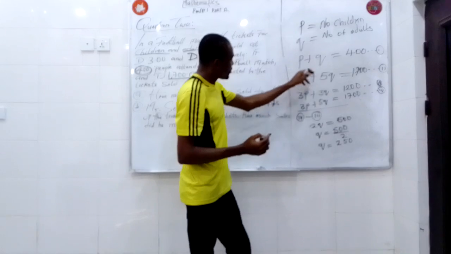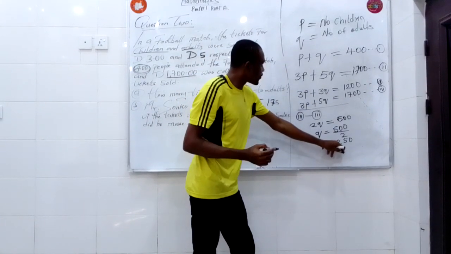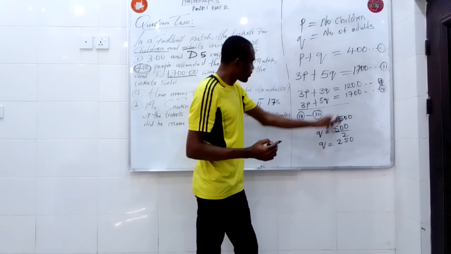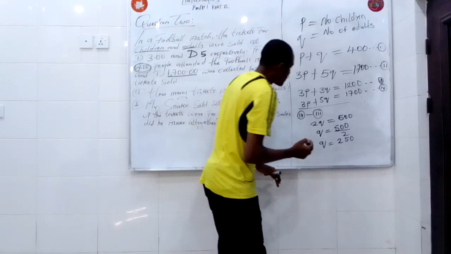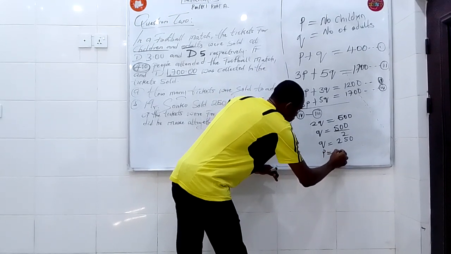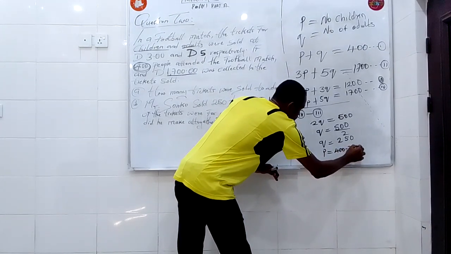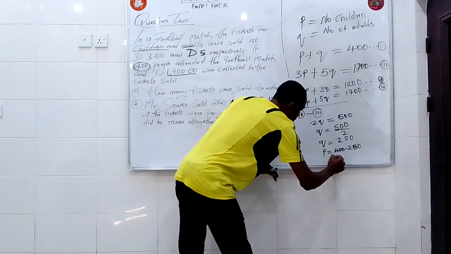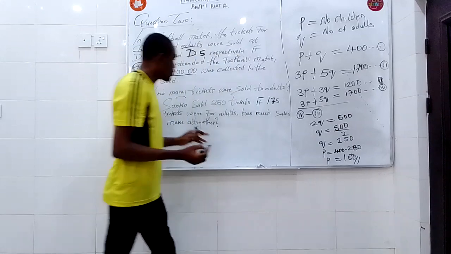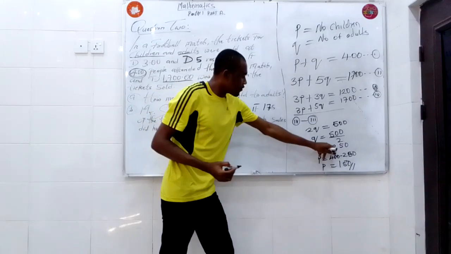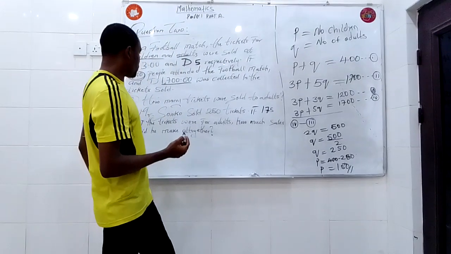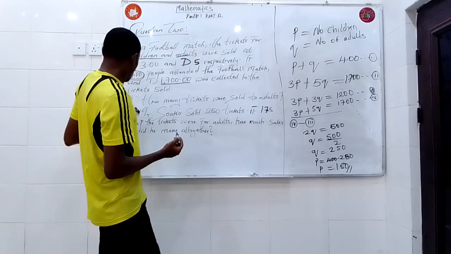That means if Q is 250, what do we add to 250 to get 400? 250 plus 150 will give us 400. It then means that P is equal to 400 minus 250. That means P is 150. The first question has been tackled: 250 adults and 150 children. So we have tackled A.